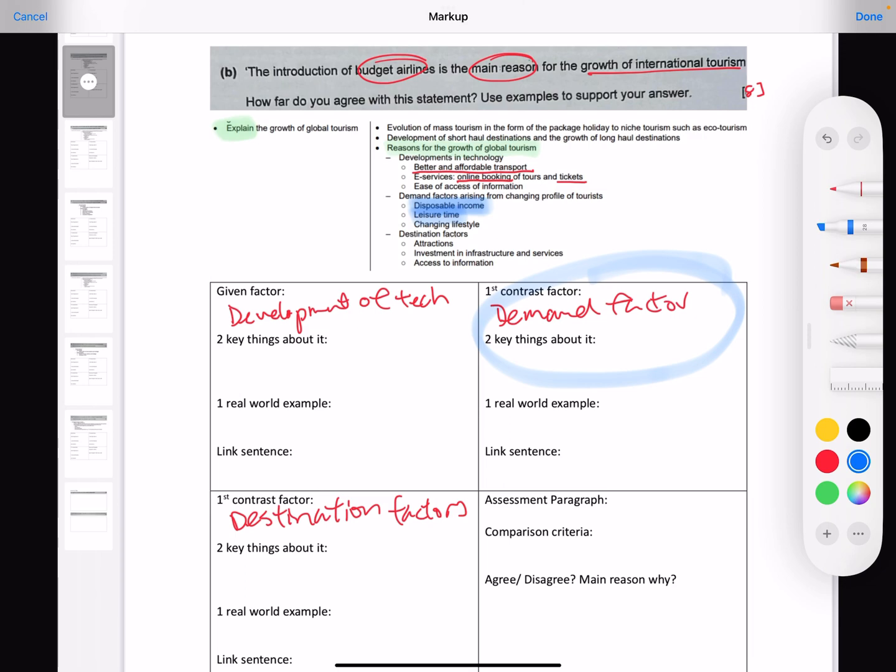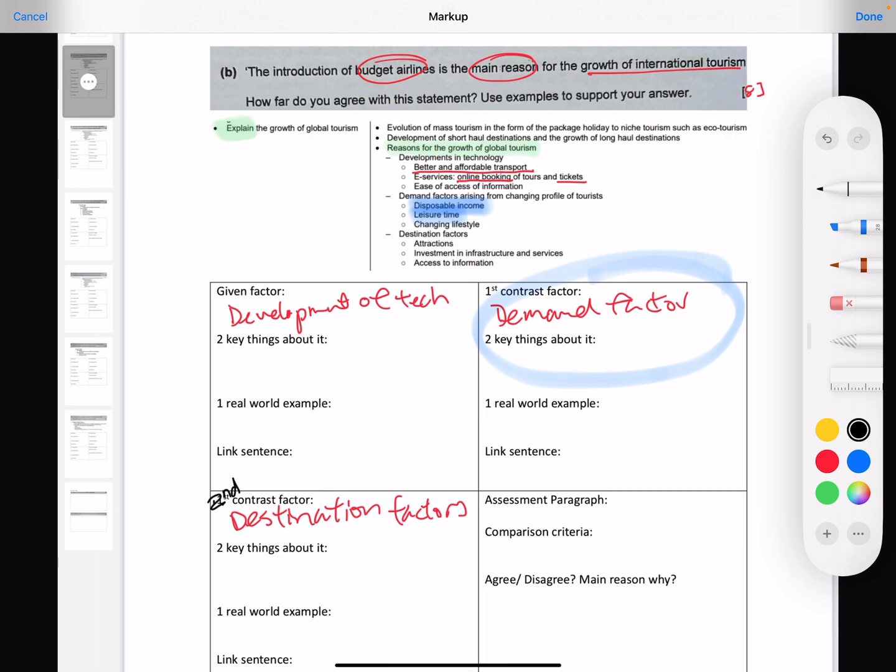Okay, so attractions or access to information, these allow for more people to know more and be more interested in certain places, and then therefore they want to go to those places internationally, and this will lead to the growth in international tourism. I'm pretty fine with it, but if you are really worried about doing demand factors, because you're not very confident in your ability to argue or to clearly illustrate the strength in those two factors, then don't. It's okay to deal with destination factors.